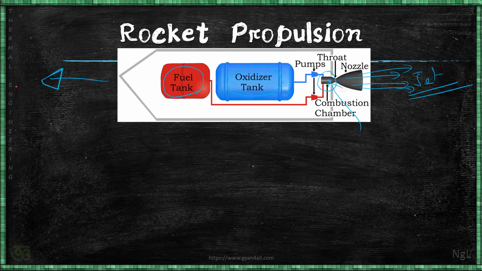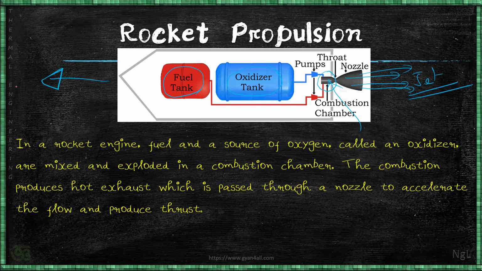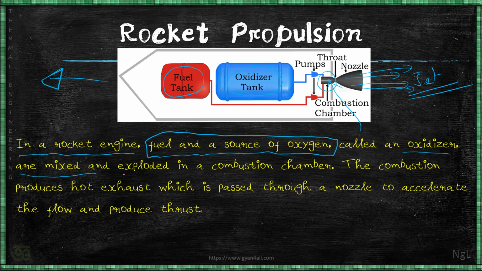This is only the basics of basics, okay? We cannot go beyond this. So in a rocket engine, fuel and a source of oxygen, which we call the oxidizer, are mixed and exploded in a combustion chamber. They are sent to the combustion chamber and exploded. It is better to say explosion, because explosion gives more power.